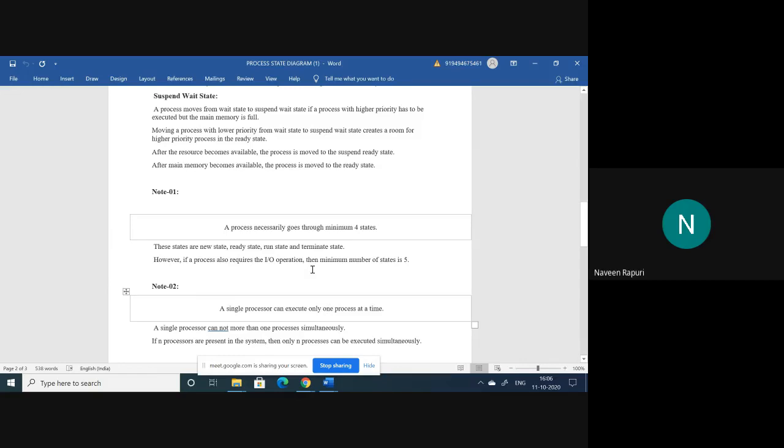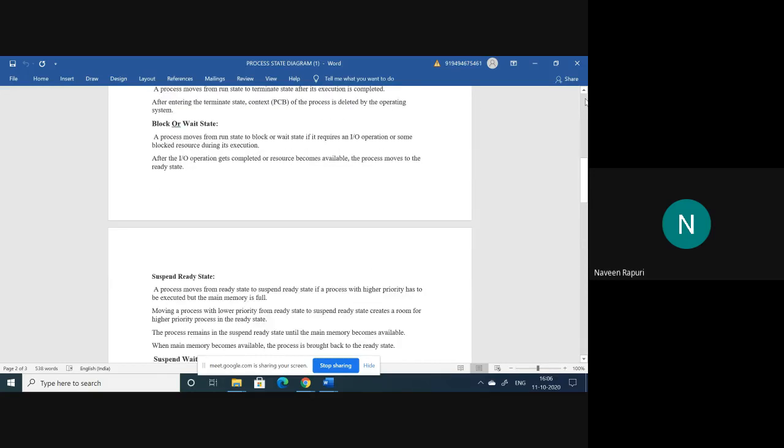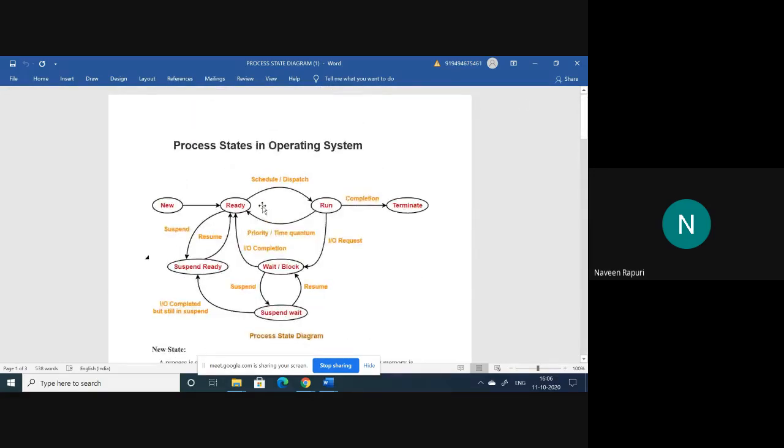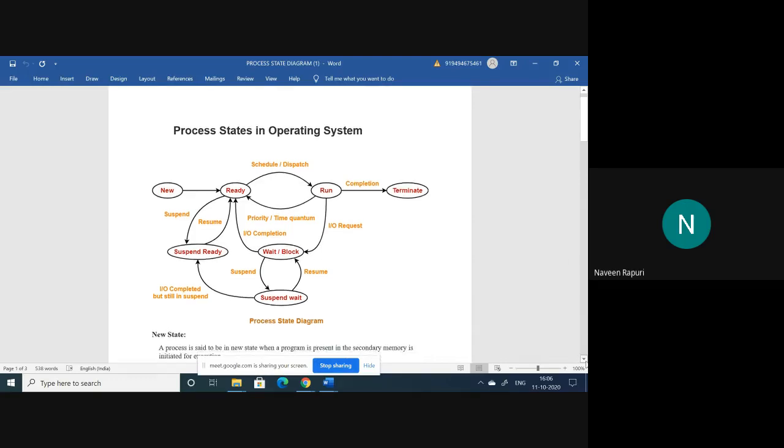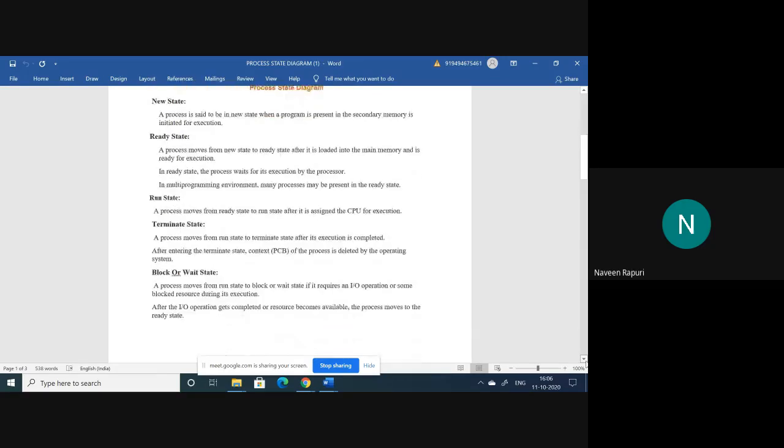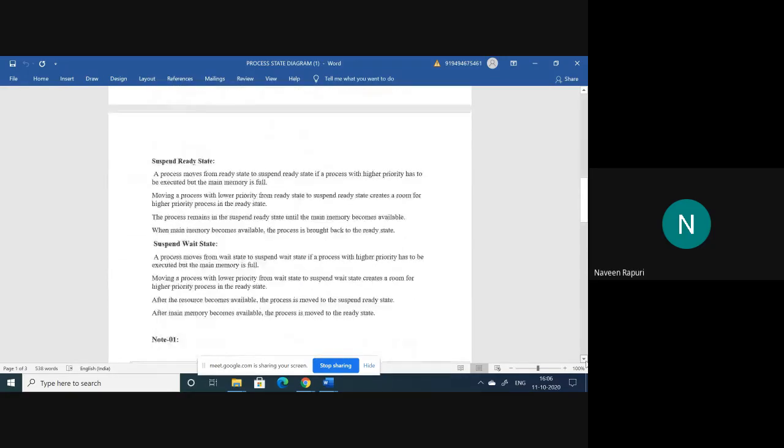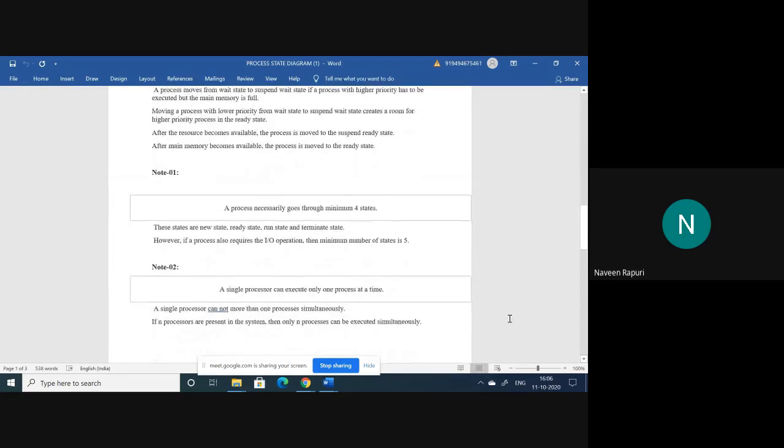A process necessarily goes through a minimum of 4 states. I already explained this. Any process must go through 4 states. They are new, ready, run, and terminate. These are the 4 different states that every process must go through. So the states new, ready, run, and terminate are there.